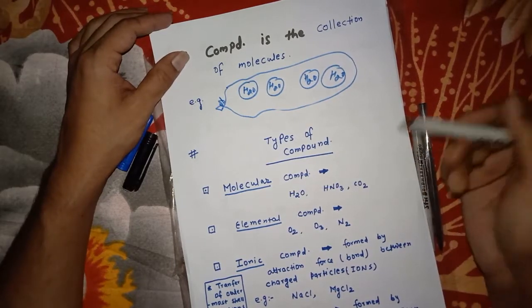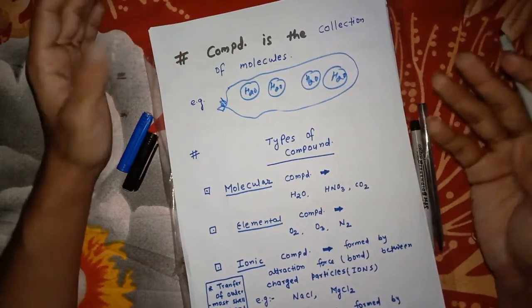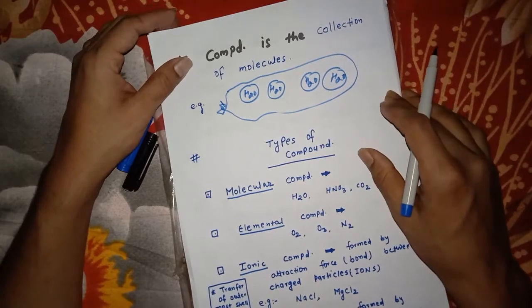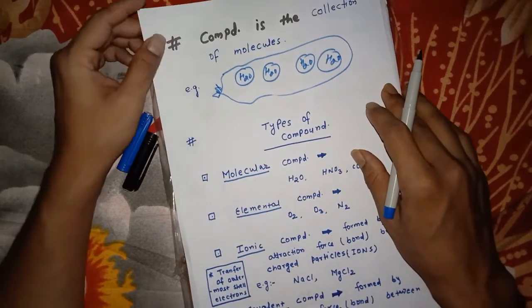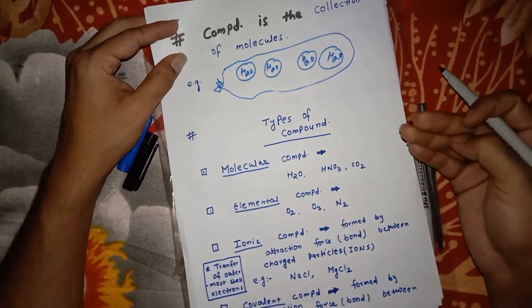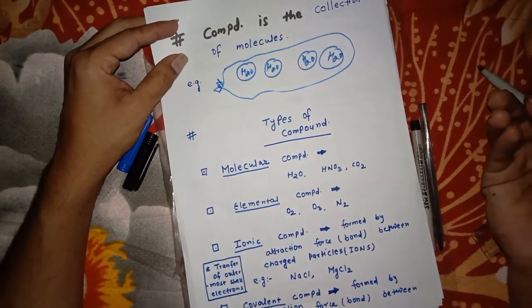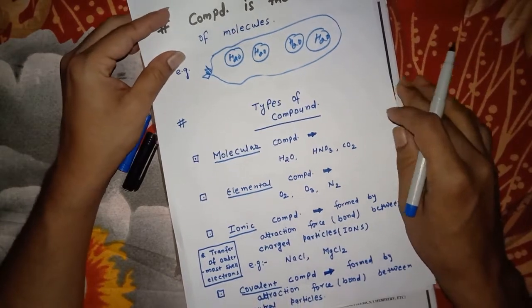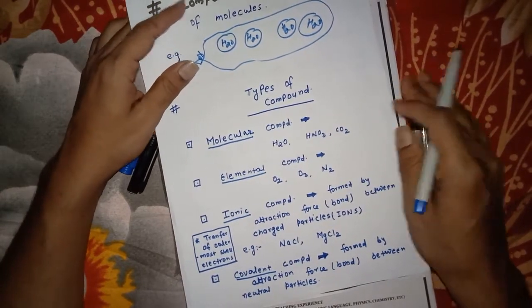Here hydrogen and oxygen, or hydrogen, nitrogen, oxygen, are all different types of atoms which combine, and we call it a molecular compound. Elemental compound means when the same kind of atom combines to form a substance called an elemental compound.